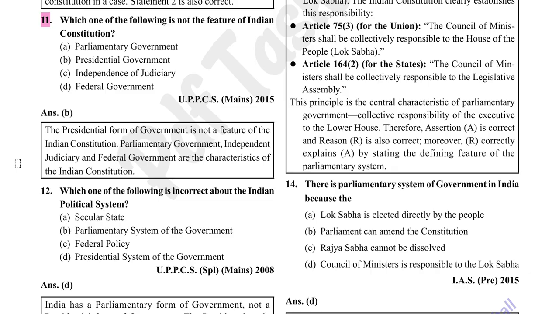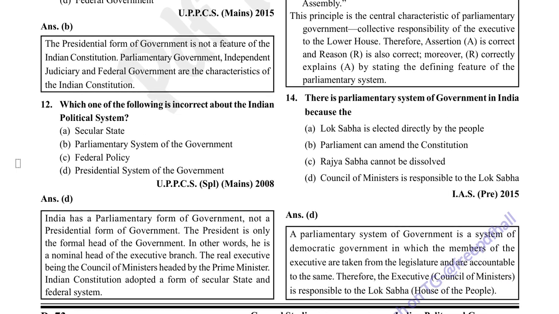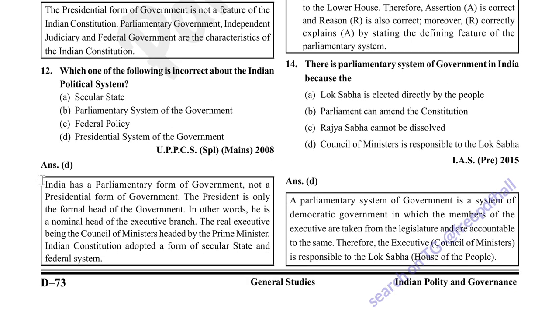Which one of the following is incorrect about the Indian political systems? Presidential system of government is incorrect about the Indian political system. So option D is right. India has parliamentary form of government, not a presidential form of government. President is only the formal head of the government. In other words, he is a nominal head of the executive branch, the real executive being the Council of Ministers headed by the Prime Minister. Indian Constitution adopted a form of secular state and a federal system.